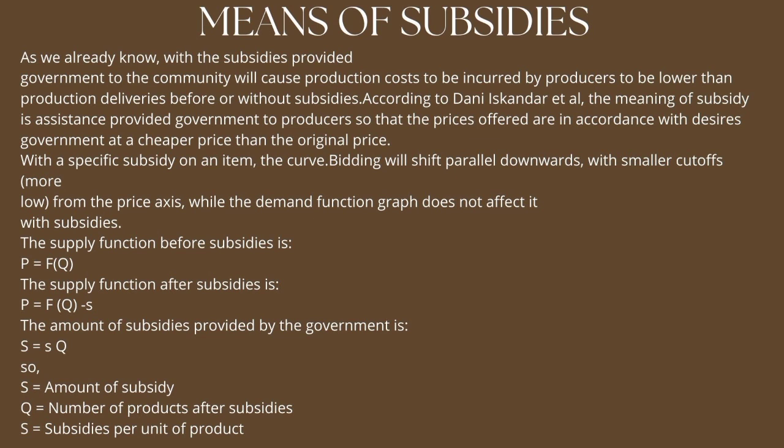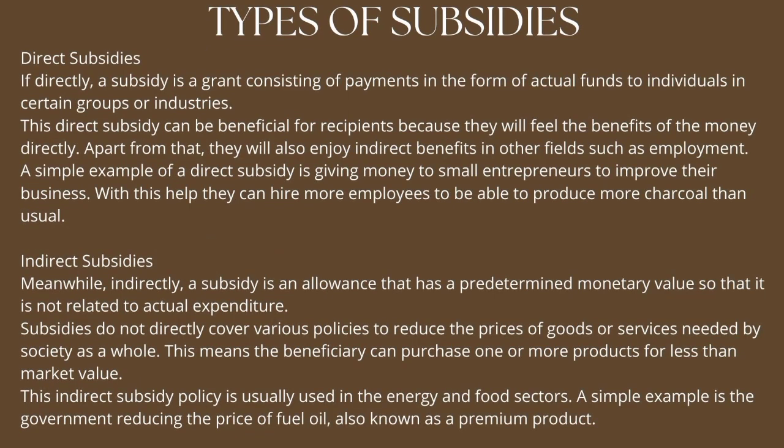The supply function before subsidies is P = F(Q). The supply function after subsidies is P = F(Q) minus S. The amount of subsidies provided by the government is S·Q. So S·Q is the amount of subsidy, Q is the number of products after subsidies, and S is the subsidy per unit of product. Types of subsidies. Direct subsidies.